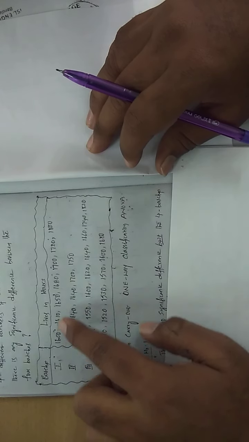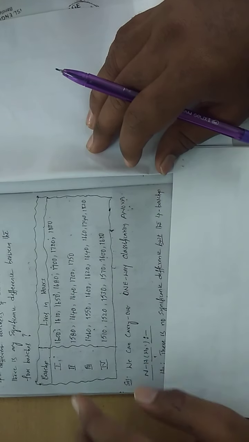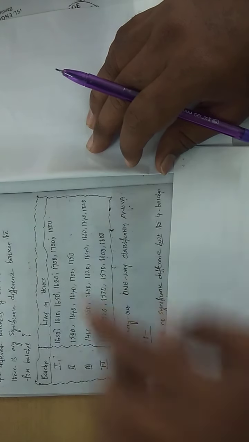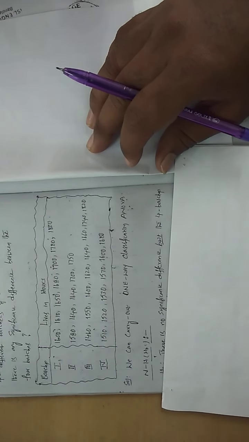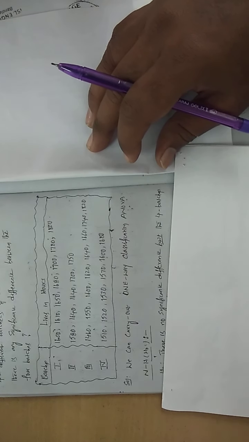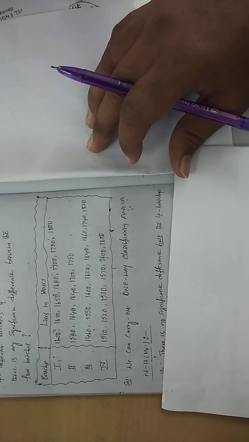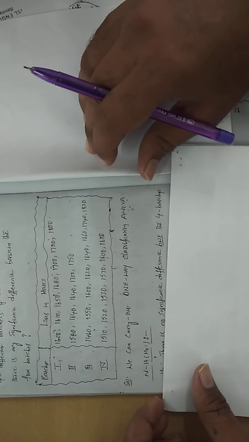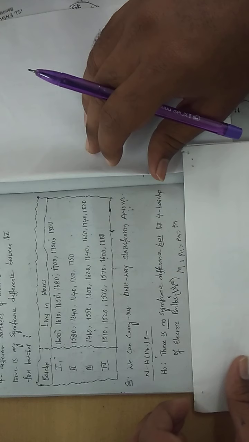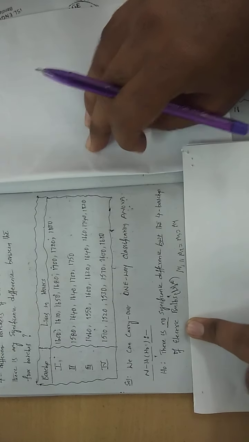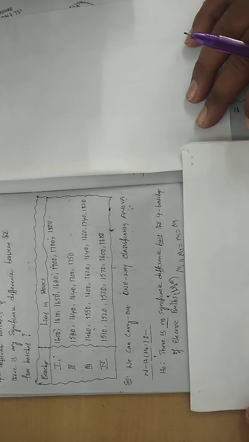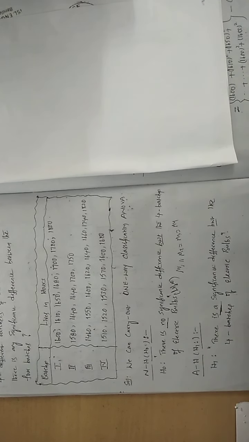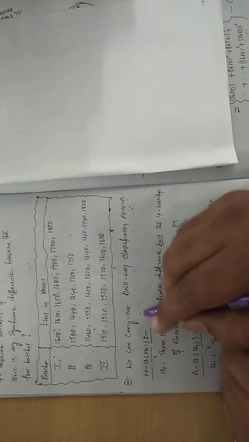Now see the first data: 1, 2, 3, 4, 5, 6, 7. But here 1, 2, 3, 4, 5. Again here more, again here less. Like that, an uneven number of values would be there. That is also one of the indicators whether it comes under one-way classification or not. Okay. Now what is the null hypothesis? H naught: there is no significant difference between the 4 batches of electric bulbs. So if you want, you can write in terms of notations. What is that? H naught.